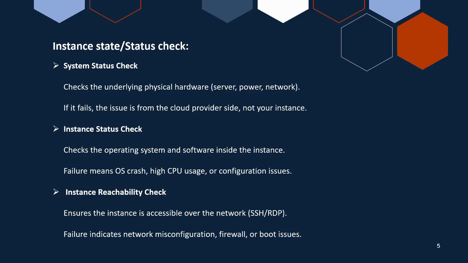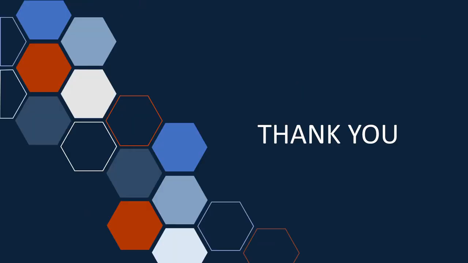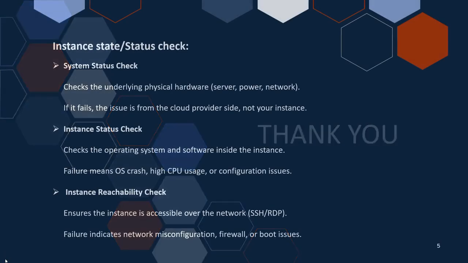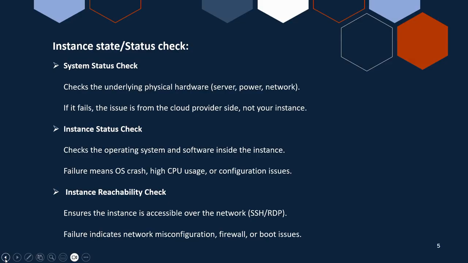This actually checks the underlying OS and the software, whether it is capable of doing all the work that I'm going to deploy in it. If it fails, that means an OS crash or high CPU usage. For example, we have deployed only 2 vCPU, but we are going to use resources of 4 vCPU, then it couldn't handle it, right?